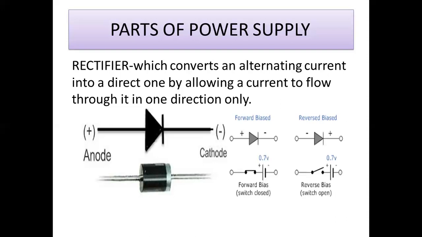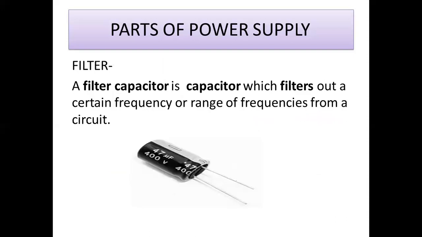The diode can send only the positive side of the AC to the output and neglect the negative side, so it can convert the AC to DC. So the diode can act as a rectifier here. And the third part is the filter. The capacitor can act as a filter, and it should be present at the output of the power supply.